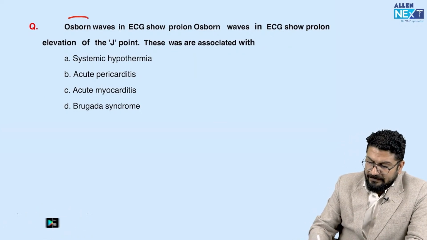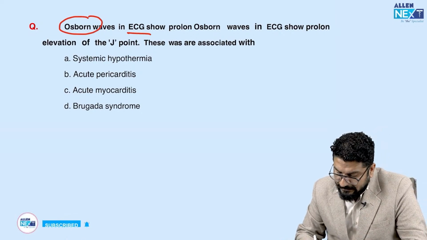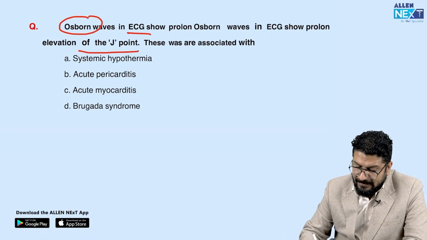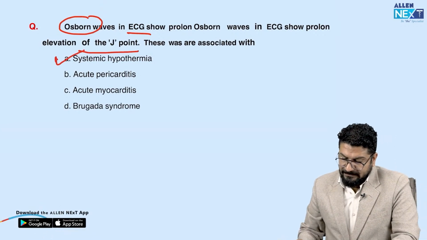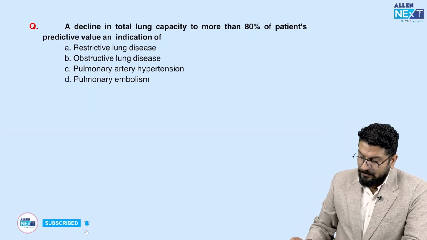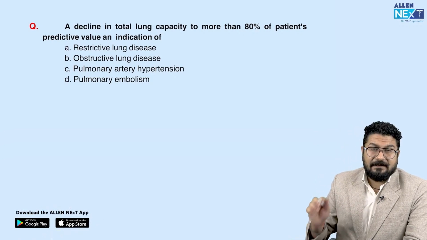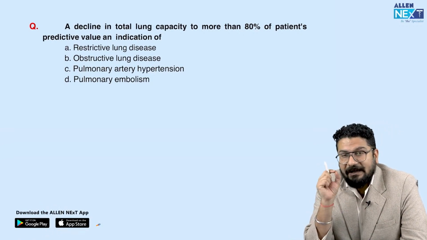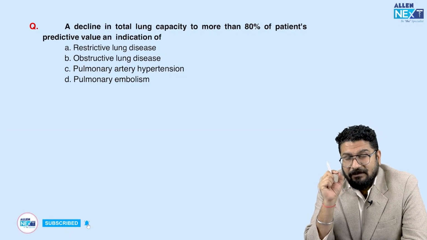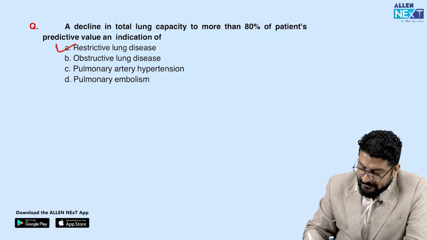Osborn waves in ECG, with elevation of J point, where we see. So Osborn J waves, we see these waves in a patient with hypothermia. Coming to next one, a decline in total lung capacity to less than 80% of patient predicted value. This is a decline in TLC. Again, in the question they're asking about TLC, not about FEV or FVC ratio. They're asking you TLC. It's very classical in a patient with restrictive lung disease.